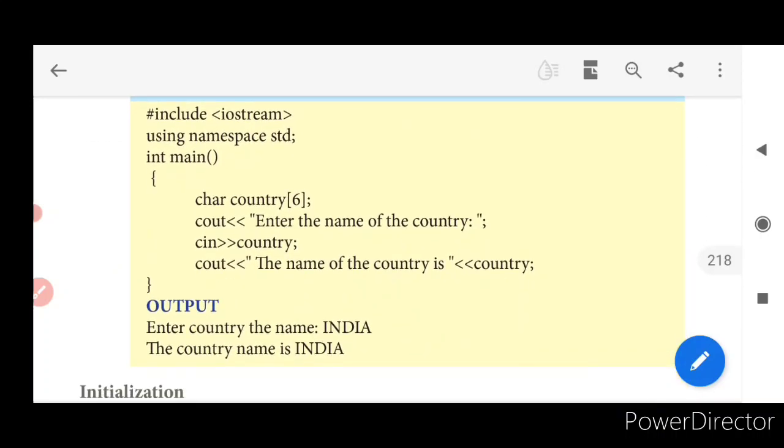Now let us get into this program. Your execution always starts from main, and country of 6. So character country of 6 means it can take how many characters? It can take 6 characters, from 0 to 5. Enter the name of the country. Now you are getting the value. This is going to be a string array, so it takes the characters as a group. It can take 6 characters. So take India: 1, 2, 3, 4, 5. If it is 6 letters or 7 letters, it will not work, because an array can take only a fixed size.